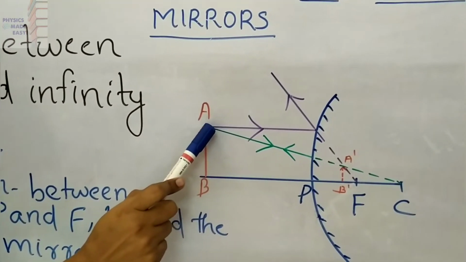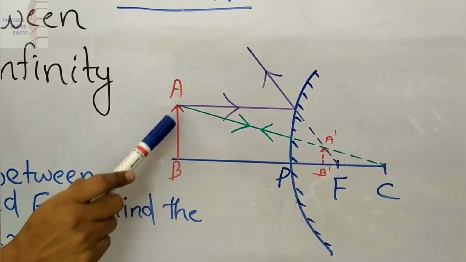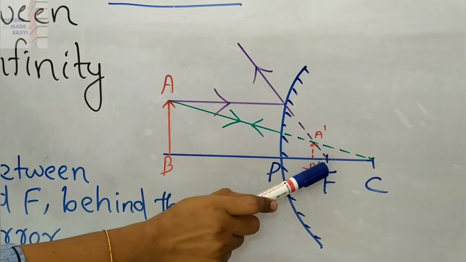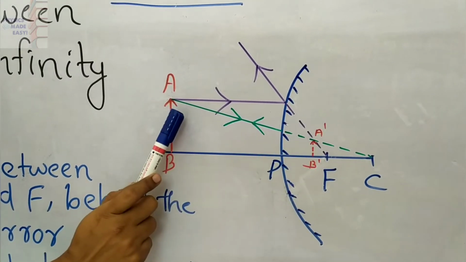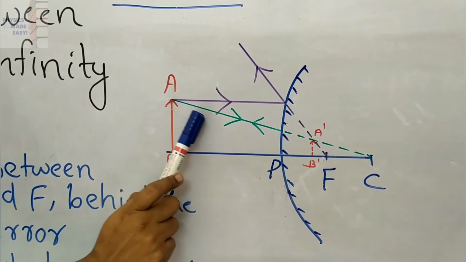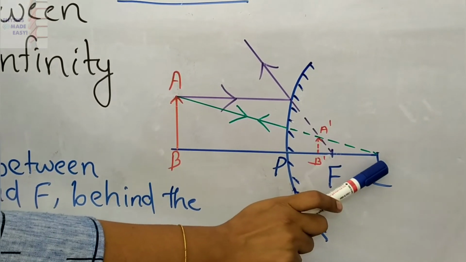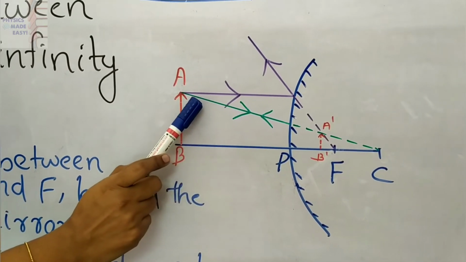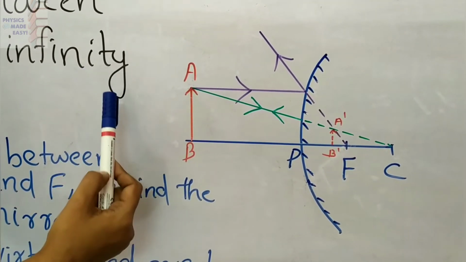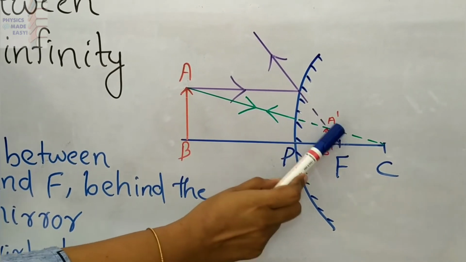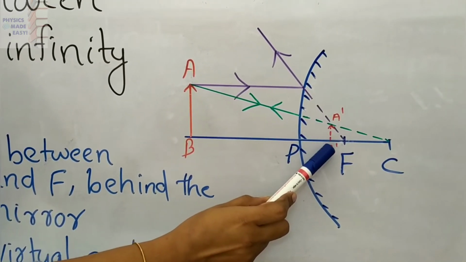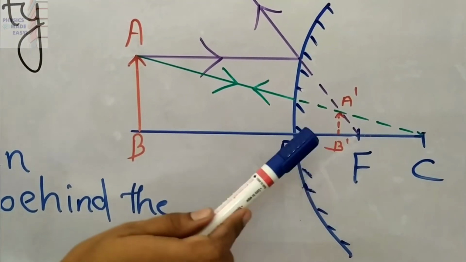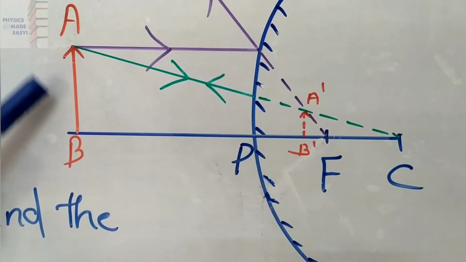Here you can see AB is the object. A ray which is parallel to the principal axis, after reflection, appears to come from the principal focus. Another ray, the ray which is directed towards the center of curvature of this convex mirror, you know that will retrace the same path. So on this side they will never intersect. Here you can see these two are intersecting at a point between P and F, pole and focus of the mirror. Here you can see the image of this object AB.